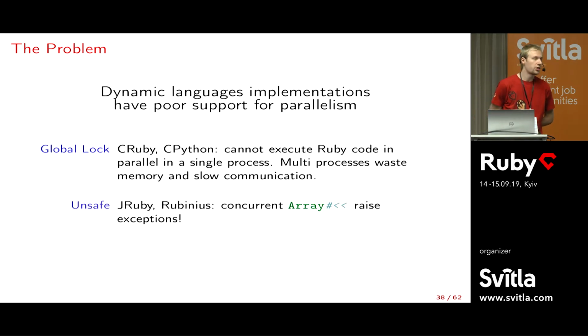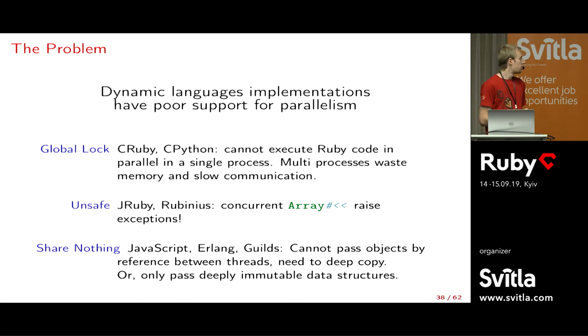Now, there are implementations that work around this and don't have a global lock in Ruby, for instance JRuby and Rubinius. But one problem here, which I'll explain later in detail, is that I will call them unsafe, because there's a basic method, like for instance, appending to an array. The documentation would say, well, add an element at the end of the array. But on JRuby and Rubinius, it becomes: maybe add an element to the array, or maybe throw an exception, which is not exactly what you expect.